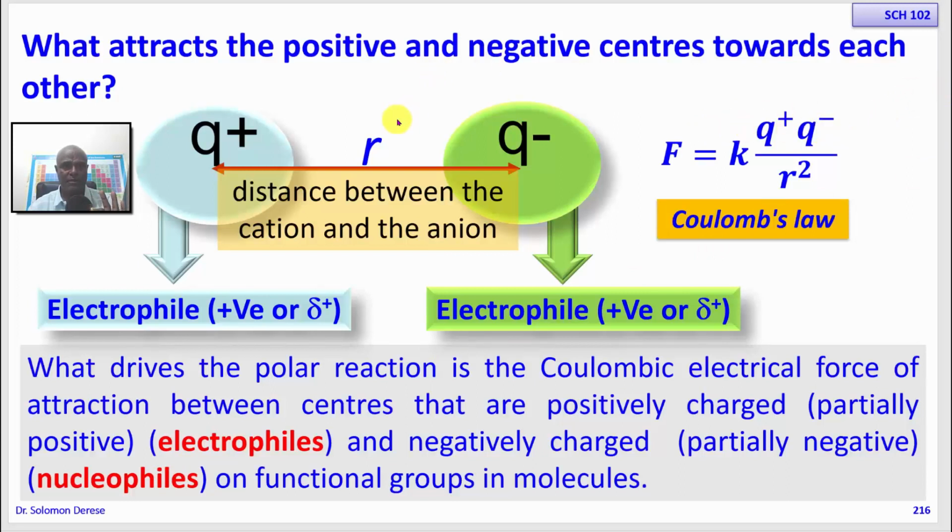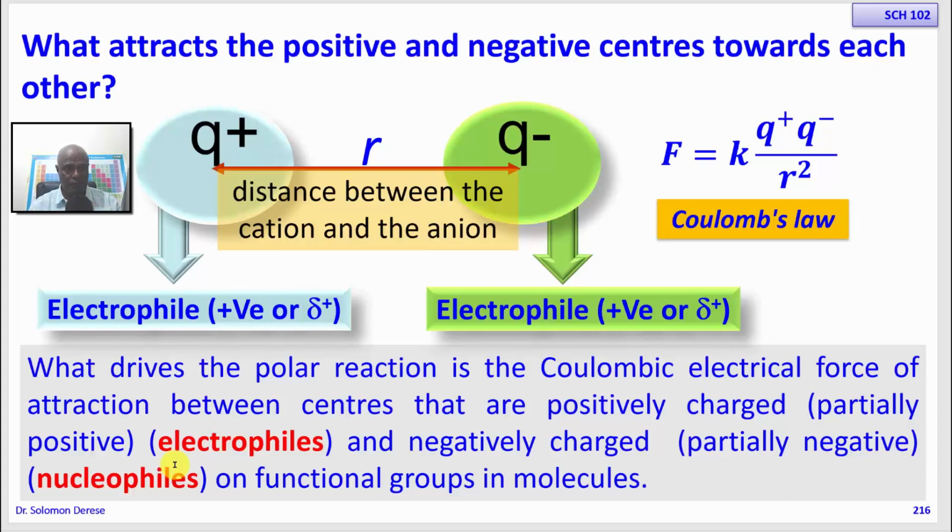So next we'll study about functional groups, and then how the atoms in a particular functional group are polarized, so that we can identify in a functional group the electrophilic center as well as the nucleophilic center, so that we can identify the partially positive center and the partially negative center of a functional group, so that we can see the reason, for example, carboxylic acid and alcohol reacting to give us an ester.